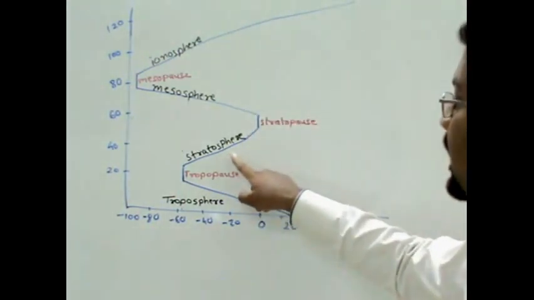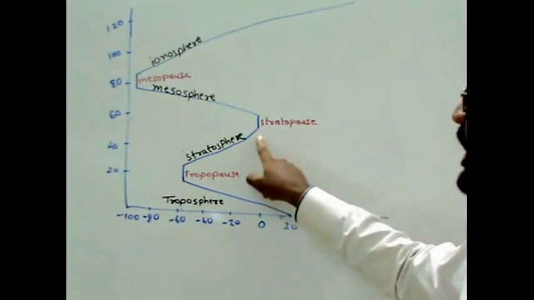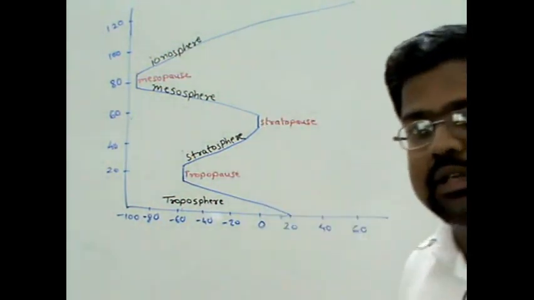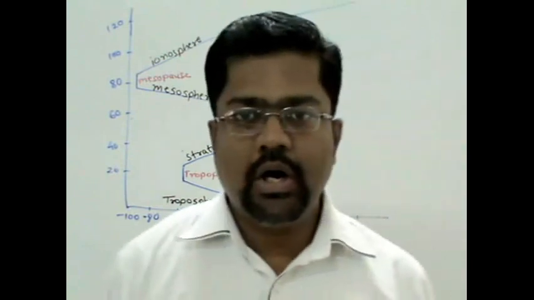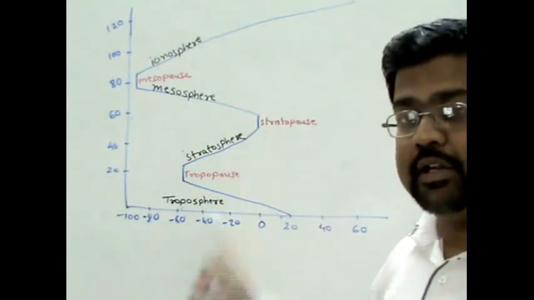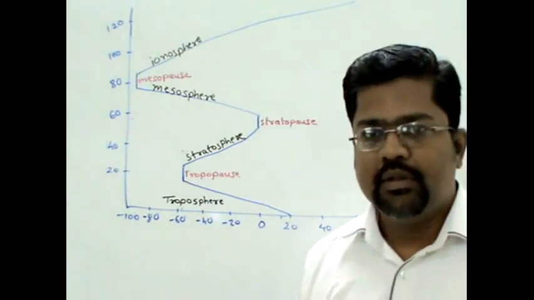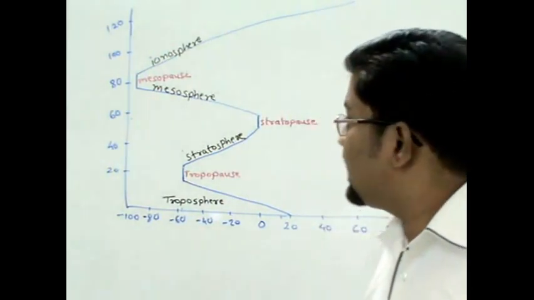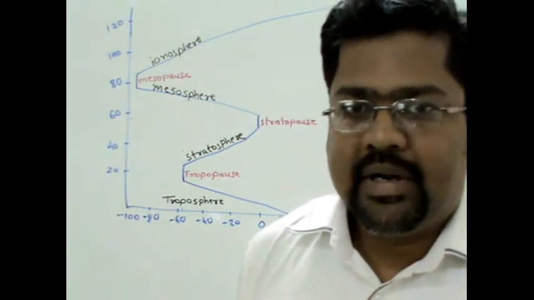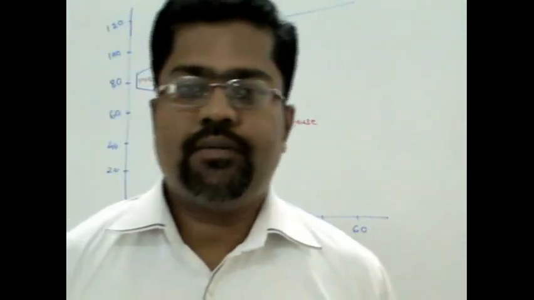So stratosphere, that is having increasing temperature, and temperature can increase till 0 degrees Celsius or in the vicinity of 0 degrees Celsius, till height of 50 kilometers from surface. Now what is the characteristic of stratosphere? The first characteristic of stratosphere, that is, there is absence of water vapors and dust particles over here.